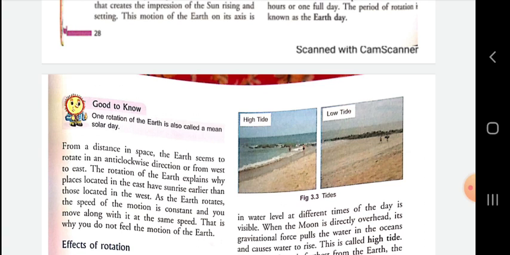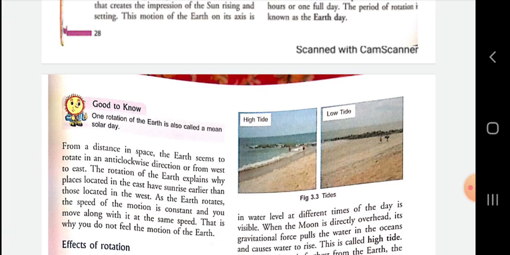The rotation of the earth explains why places located in the east have sunrise earlier than those located in the west. As the earth rotates, the speed of the motion is constant and you move along with it at the same speed. That is why you do not feel the motion of the earth.